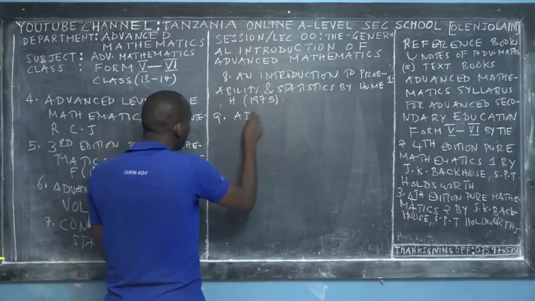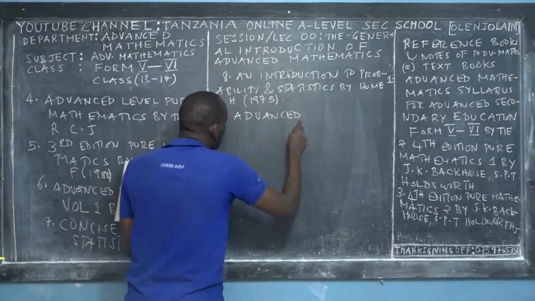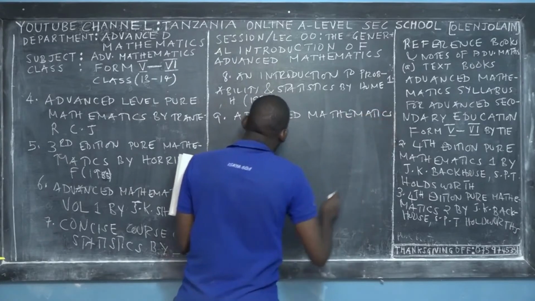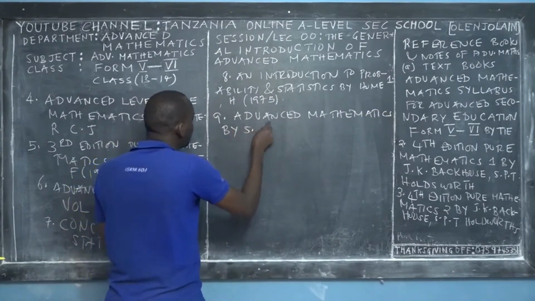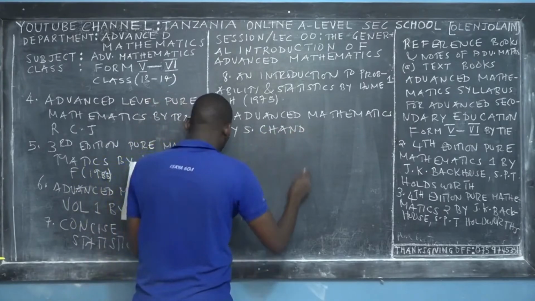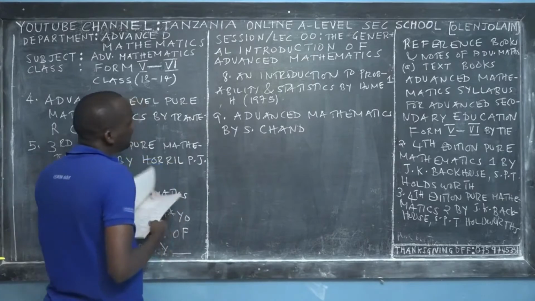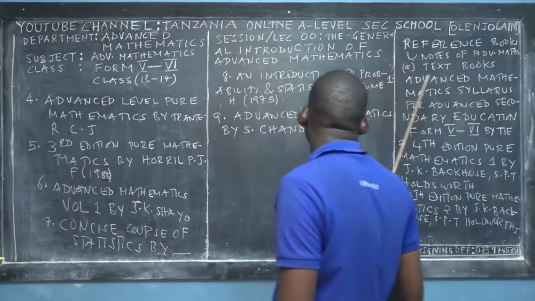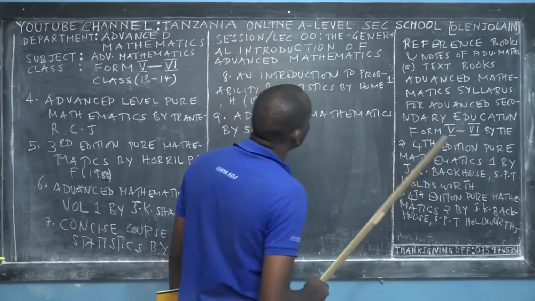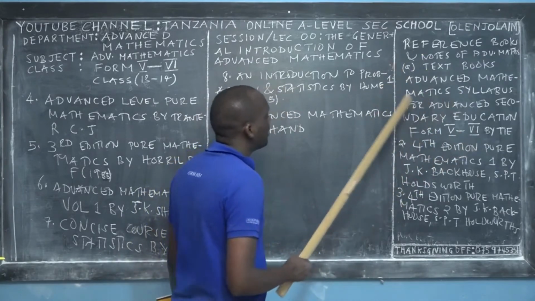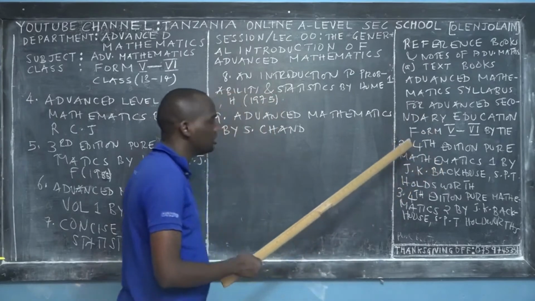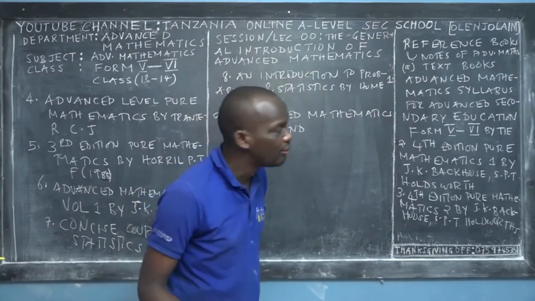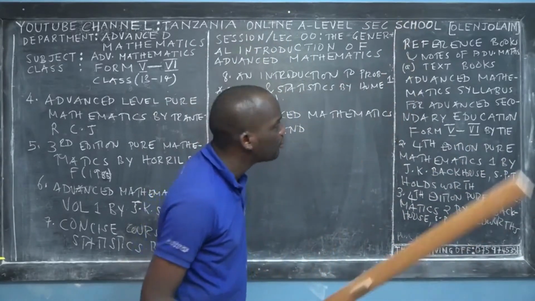Advanced Mathematics by S. Chand. That's all about the textbooks. Let me talk a little bit about these textbooks before I go to part B, which is question and answers books. The first reference book is called Advanced Mathematics Syllabus for Advanced Secondary Education. This is a very important reference book to know what you should learn during your Form 5 studies and what you should learn during your Form 6 studies.